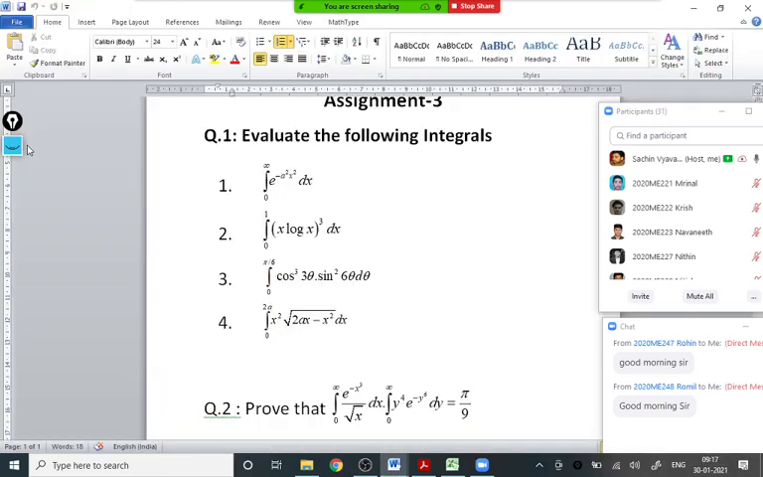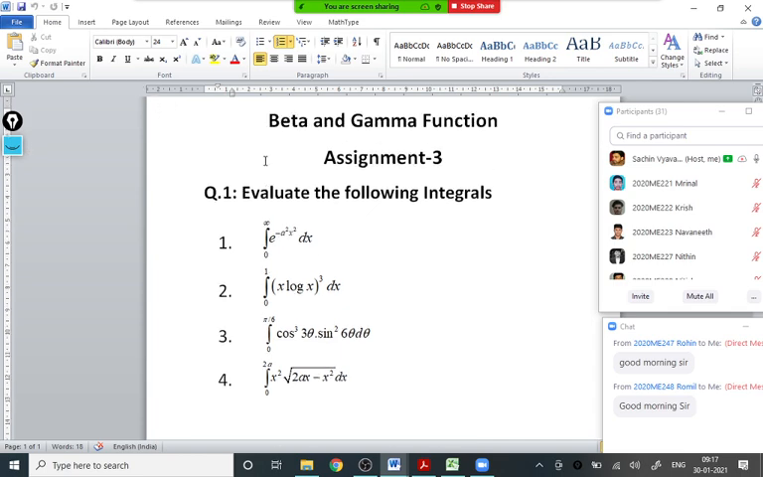Okay, so assignment 3, this is the common assignment given to both ME and NS. Remember, for the ME side, the weightage of this topic is very less. Hardly you will have one question on beta and gamma function in the final examination. Maximum 5 marks weightage you will have. And that is not the case in NS.